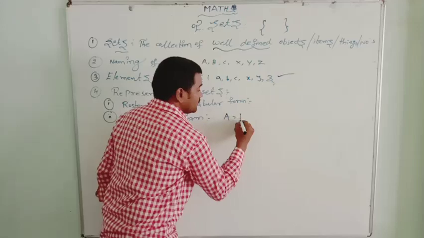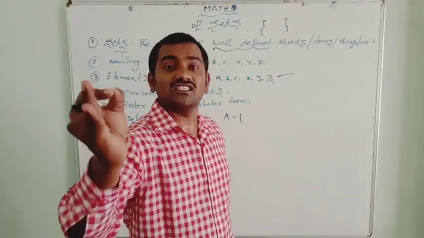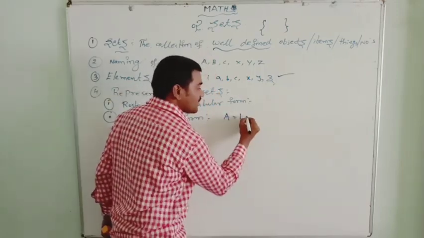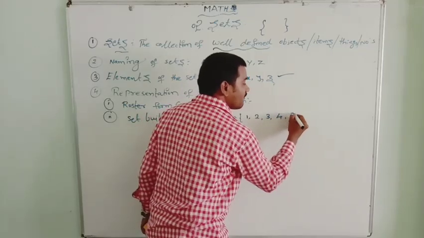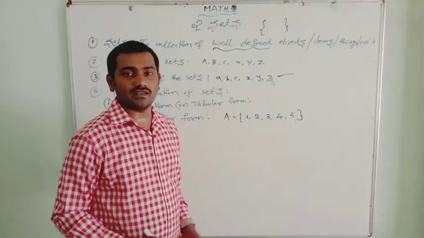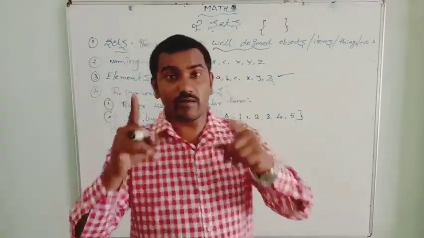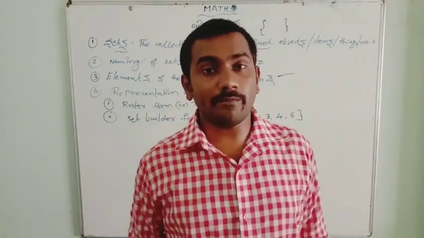Set A equals the set of natural numbers less than 6. What are the natural numbers less than 6? 1, 2, 3, 4, 5. So what is the property involved in it? This is what we need to remember to write in the set builder form. There is always a question in the annual exam.